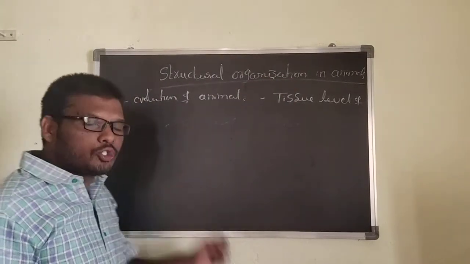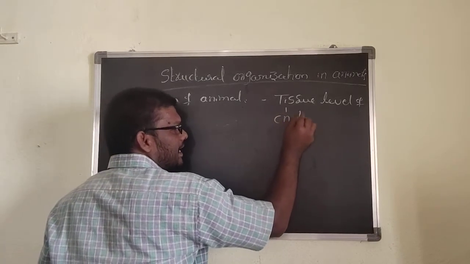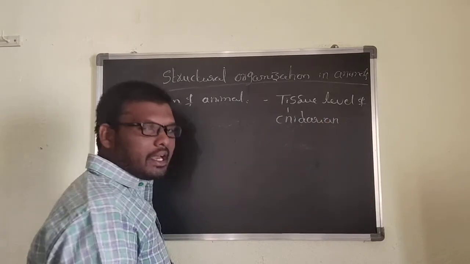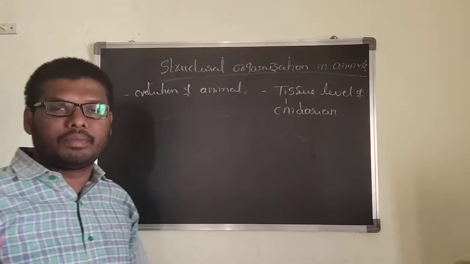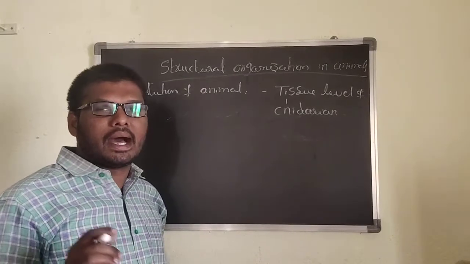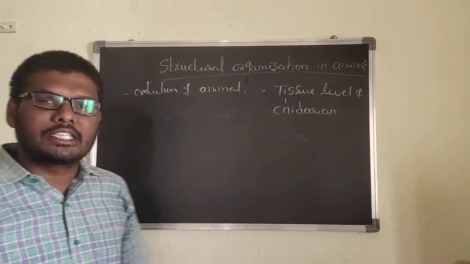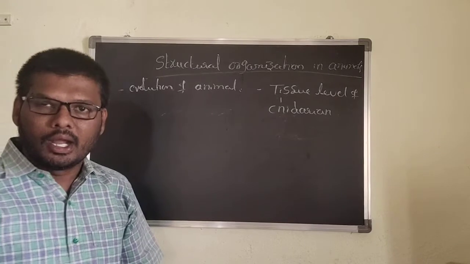The tissue level of organization is first seen in the cnidarians, as I already said. Then the organ level can be seen in the Platyhelminthes. From Nematoda to the remaining phyla, they show the organ system level of organization. Then we will discuss different types of coeloms: acoelom, pseudocoelom and true coelom.